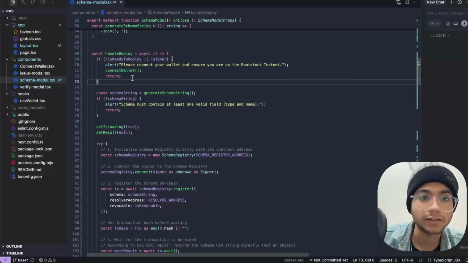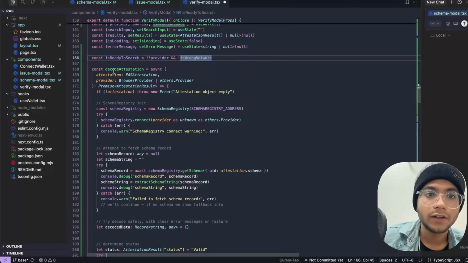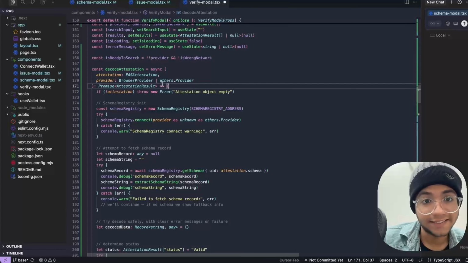Thereafter, we have the verify modal function, which is basically the main function. In here, as usual, we are importing our wallet state from the use wallet hook. Thereafter, we have our search input and set search input, and use state snippets for the attestation. Here, as you can see, we are decoding the attestation.